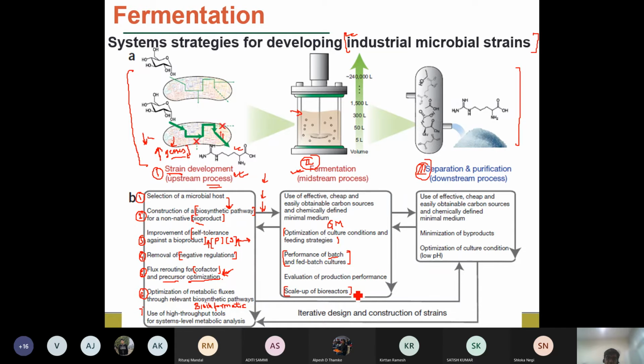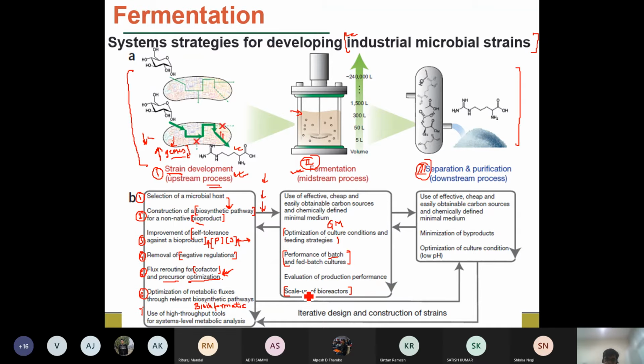So from the lab scale to the pilot plant scale and then, for example, to the large scale, how do we scale up those systems? And for that, what are the parameters that we are going to look into?